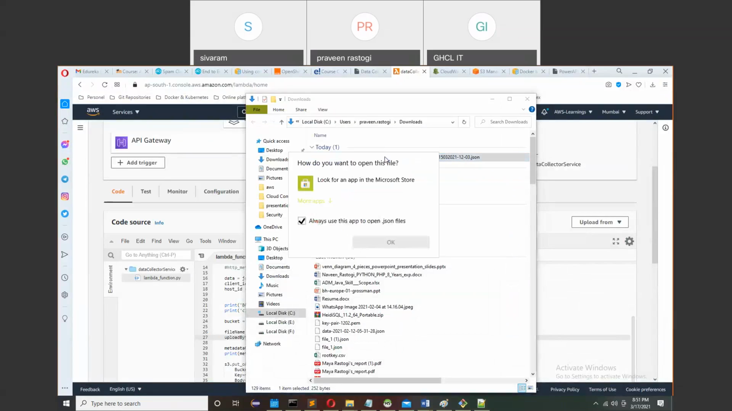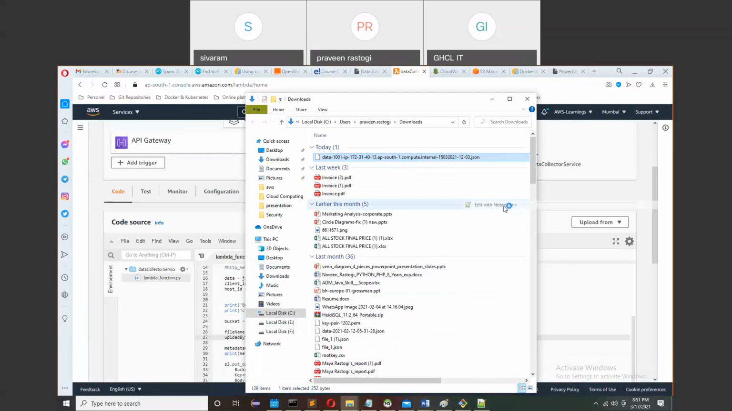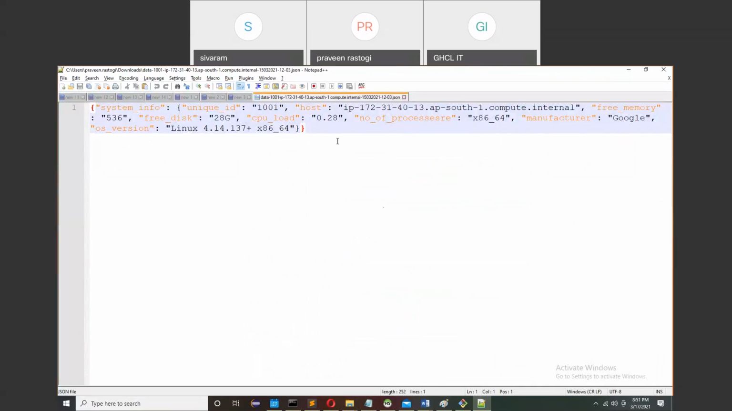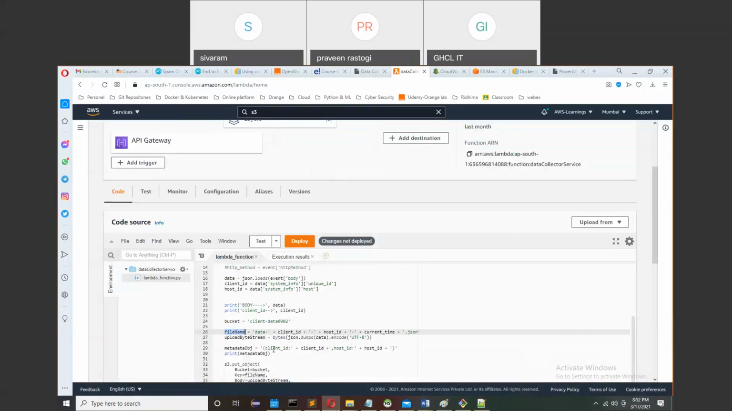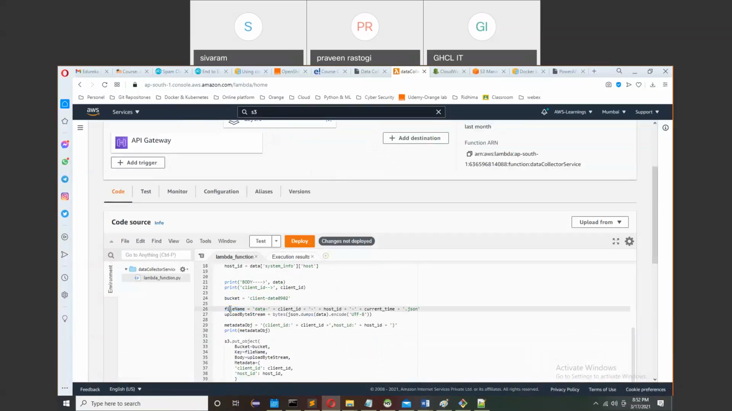What I want to say is, I'm saving the same data inside the file, but what could be the file name? That's why I have created this file name here, in my Python program. And once my file name is created, this way you can dump your data to the S3 bucket, with json.dumps and UTF-8 encoding.